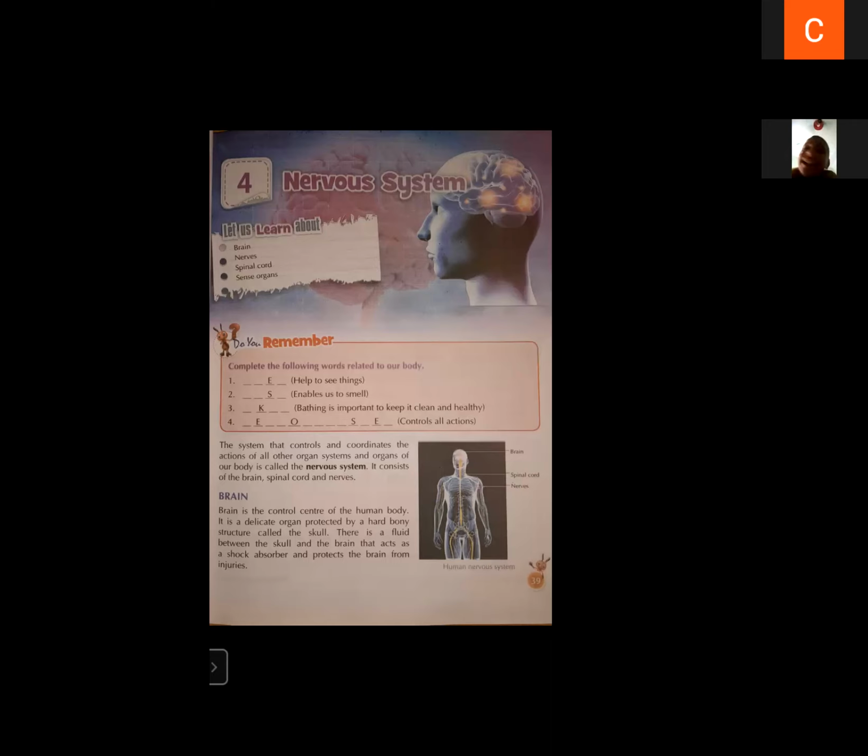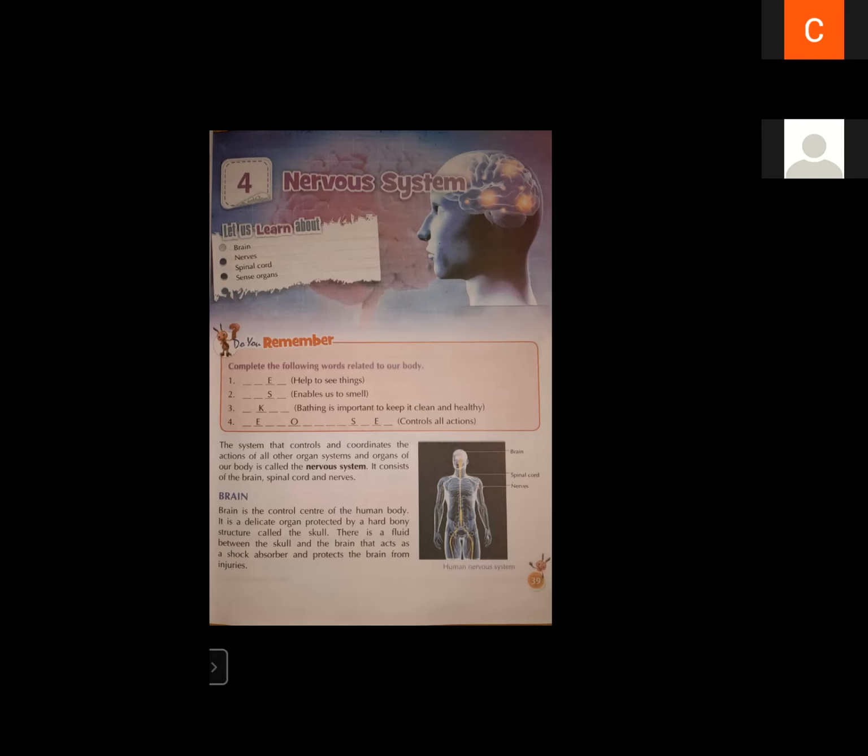Brain is the control center of the human body. Most of the activity of our body is controlled by brain. That is why brain is known as the control center of our body.